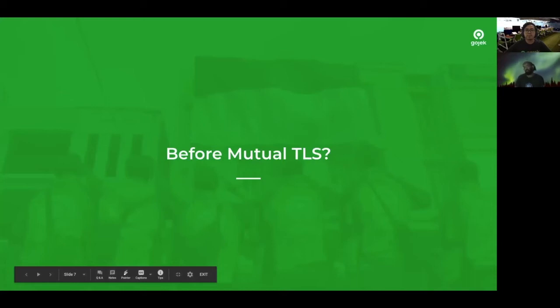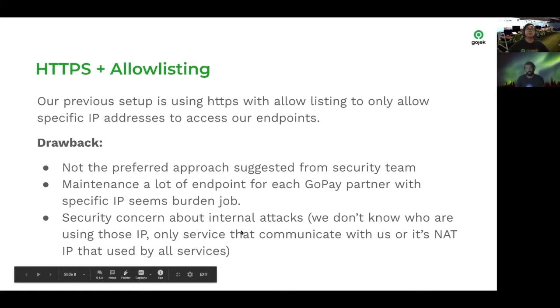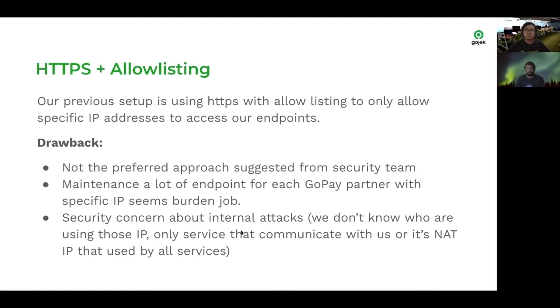Before mutual TLS, the setup that we had with our GoPay partners was either a VPN or HTTPS with allow listing. Basically, what we did was store the NAT gateway IPs from our GoPay partner, and then allow only those IPs to connect to our HTTPS endpoints. This improved the security of our endpoints, and we knew who we were allowing to connect to.